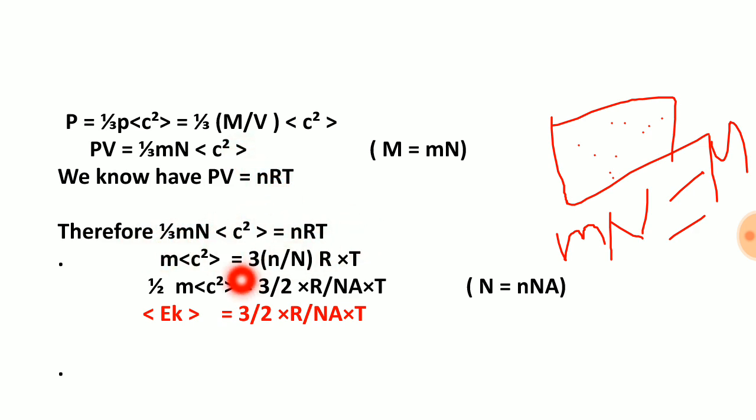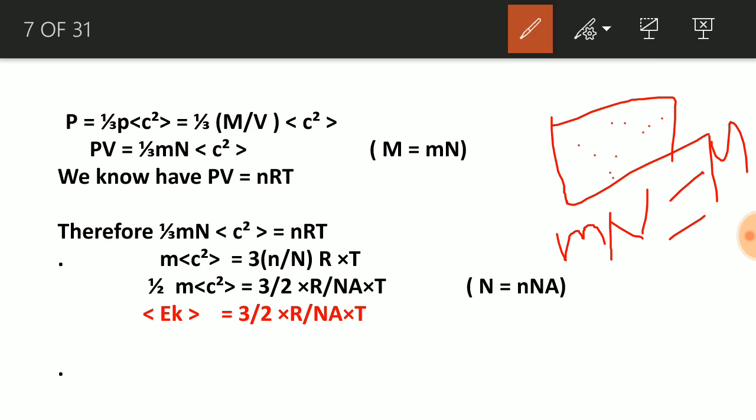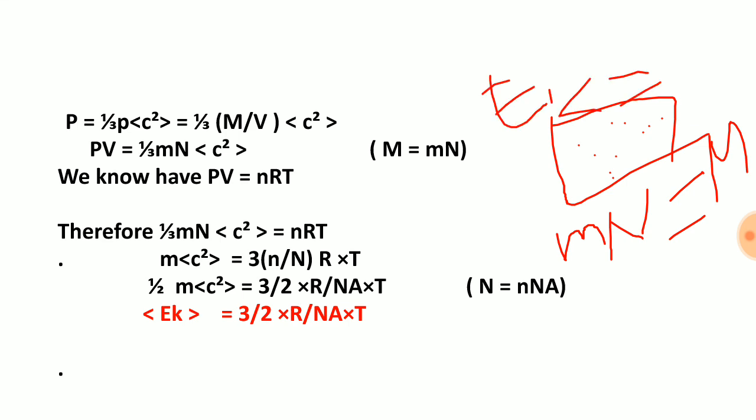According to the question, we need to find kinetic energy. Kinetic energy is half mv square, or here half mc square. Here I have m, here c, so I collect mc square here, and 3, I'll take 3 to that side, and the small capital N will be here.